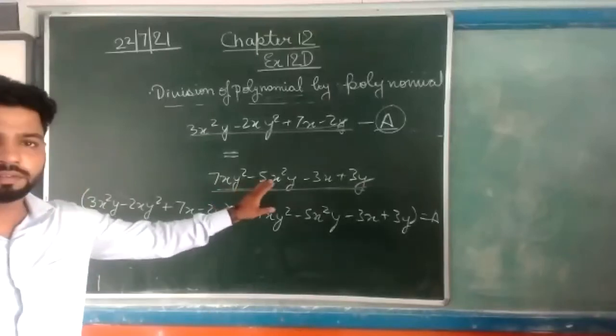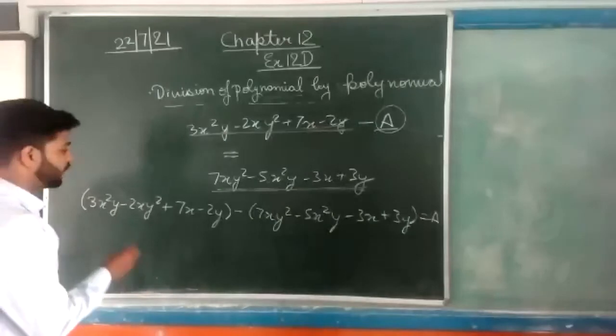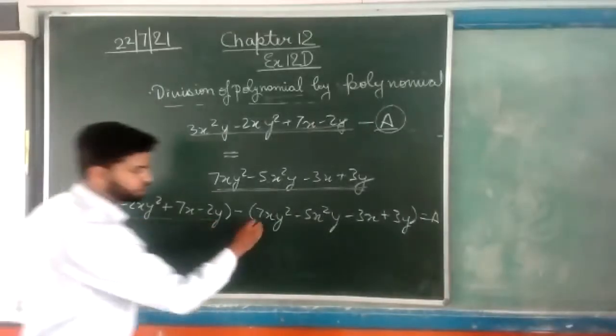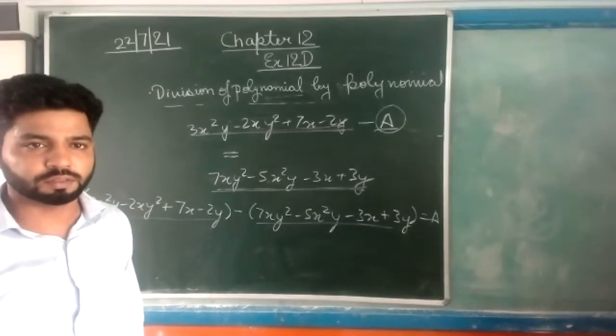Rudransh, are you getting this? Yes, sir. Okay. Now either you can do it with the horizontal method or with the column method for this subtraction.